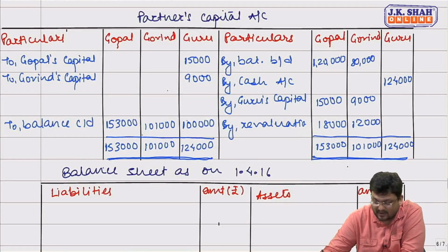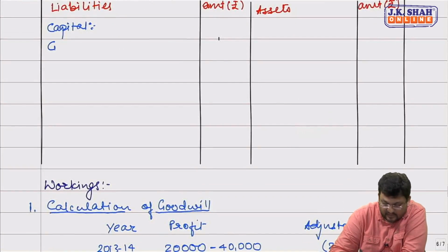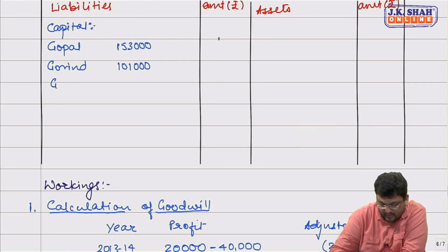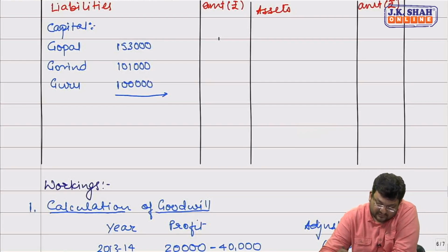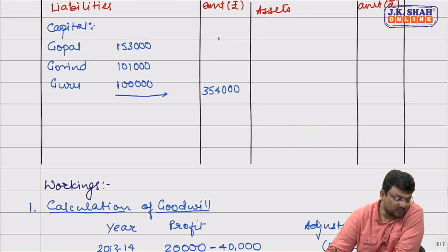So these capital balances will now appear in our balance sheet. Capital of Gopal 1,53,000. Govind, it is 1,01,000. And Guru, it was 1 lakh. So total capital 3,54,000, sir. Other liabilities will include long-term loan of 2 lakh.